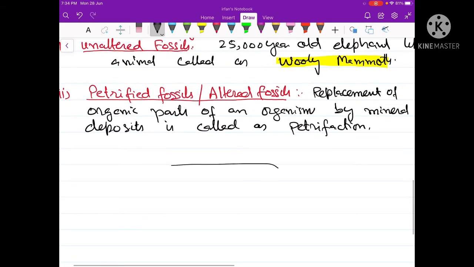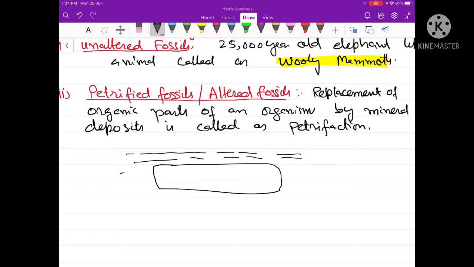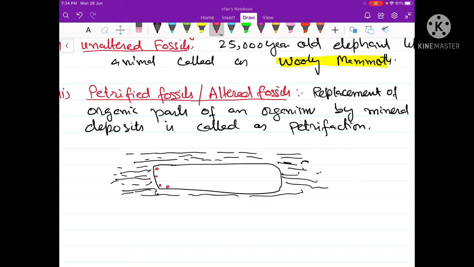Suppose this is an organism and it got buried under sand and mud, and the organic body of the organism is being replaced molecule by molecule by minerals. So organic matter is replaced molecule by molecule by mineral deposits. Such a fossil is called a petrified fossil, and this process is called petrifaction.